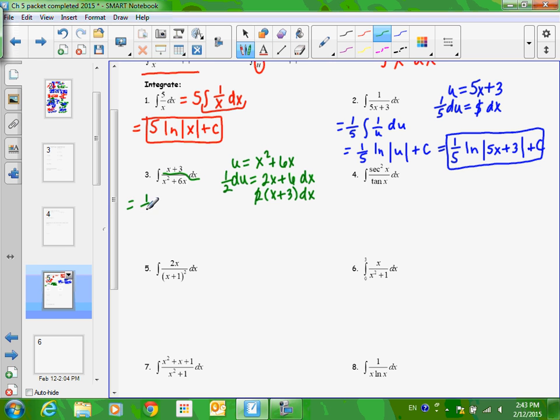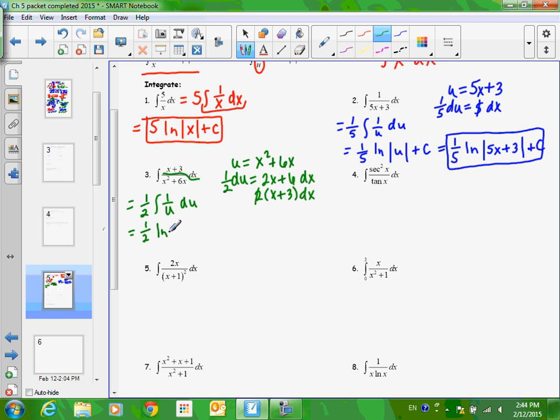So in this next statement, I'm going to write the 1/2. The x squared plus 6x is in the denominator, so you have to write your u in the denominator. The x plus 3 dx gets replaced with the 1/2 and the du. And when you see this, integrate 1 over u du, you should be going, I know what to do next.